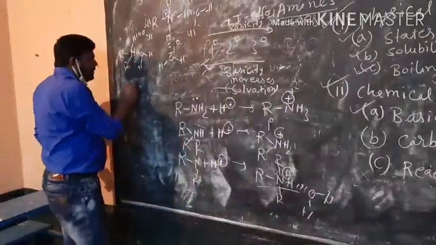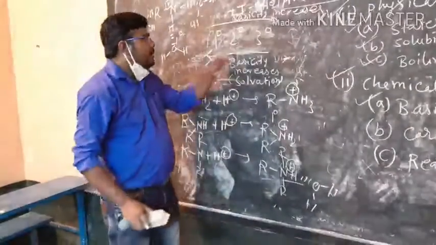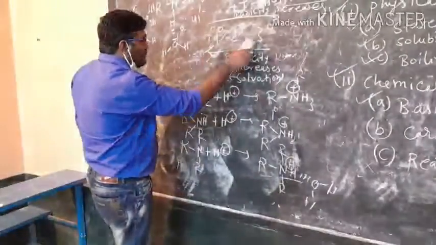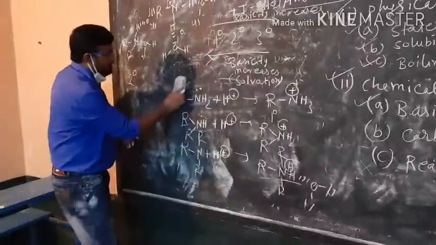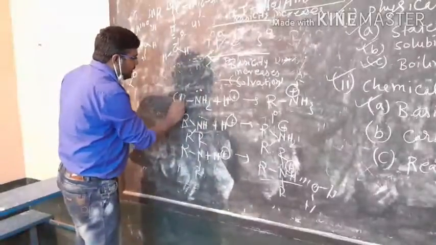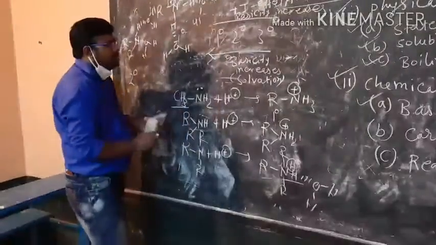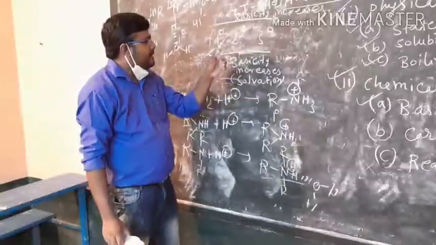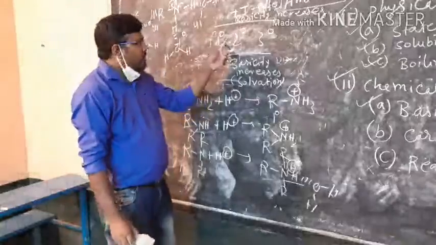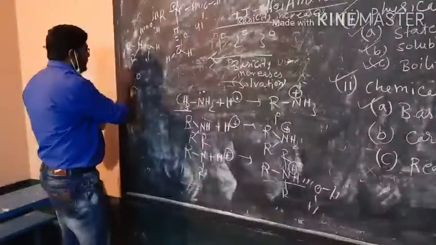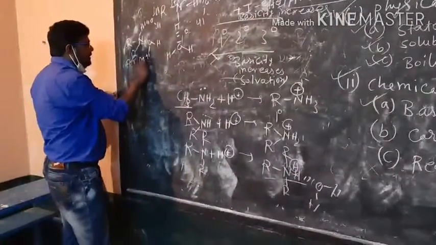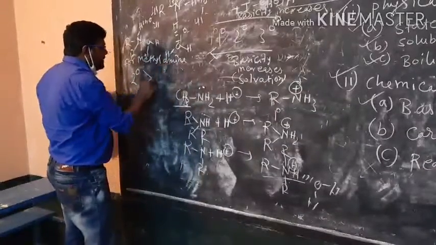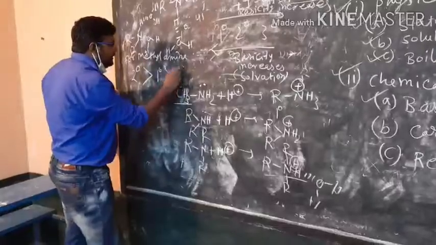Now the problem is that for 1 degree and 3 degree, which will be more basic? For this determination we have to consider two factors. The size of the alkyl group. If the alkyl group is only methyl, meaning very small, then hydrogen bonding will be the predominant factor to determine the basicity. So for methylamine only, we can write here 2 degree will be most basic, then 1 degree and then 3 degree.